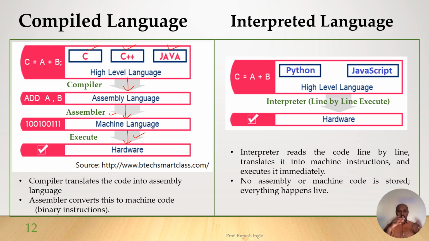So here all the code which is written is converted into machine code once, right? But in interpreted languages like Python and JavaScript, the code which is written is executed line by line by the software which is the interpreter. So it converts it line by line into machine code and directly executes it. So it doesn't save the machine code, and it is doing it line by line. So that is the difference between these two.